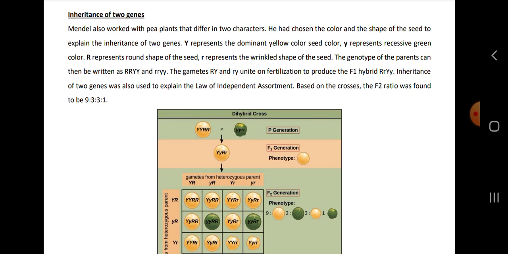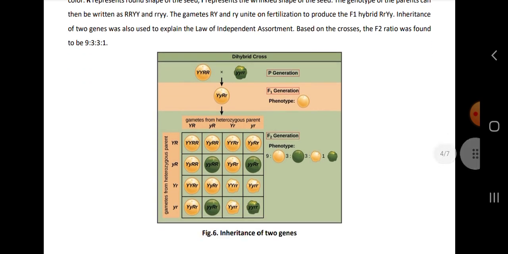The gametes RY and ry unite on fertilization to produce the F1 generation. The inheritance of 2 genes was also used to explain the law of independent assortment, and based on this cross, the F2 ratio was found to be 9:3:3:1. This is the dihybrid cross.